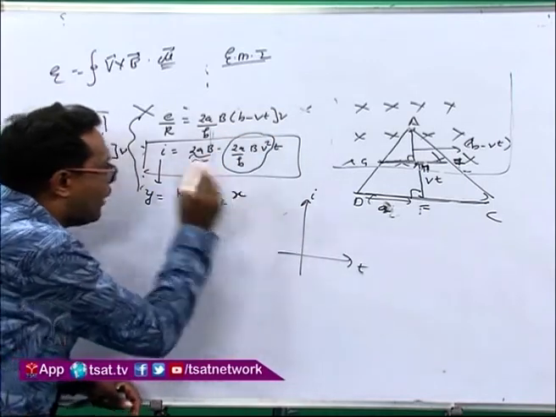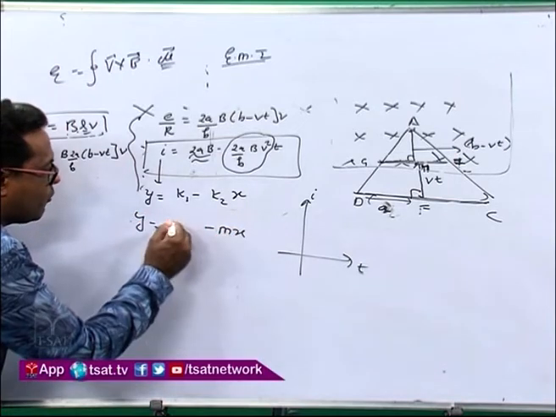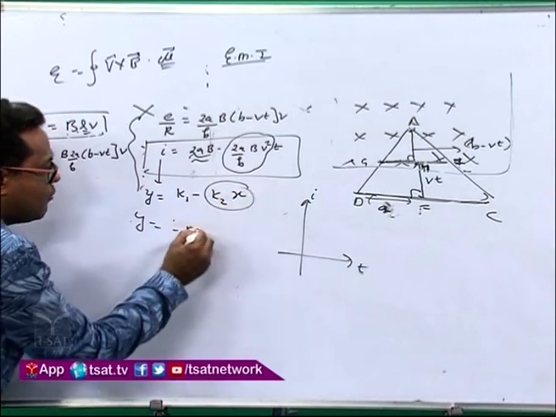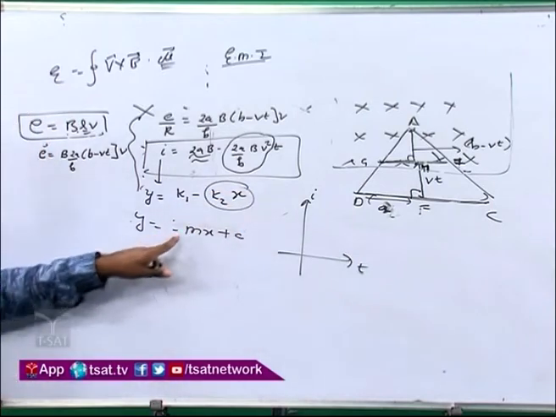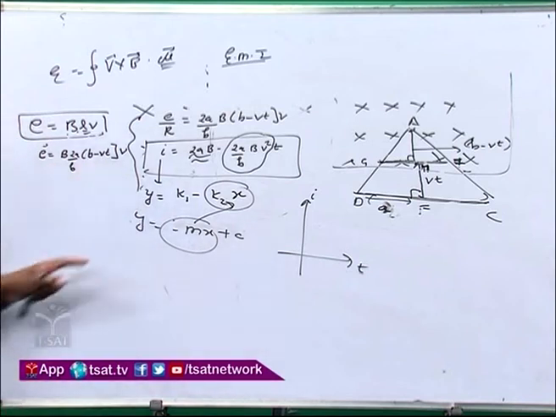So this graph we will get. This is somewhat of the order of y equals minus mx plus c. This minus mx is this part, and this is c. So how will you get the graph?